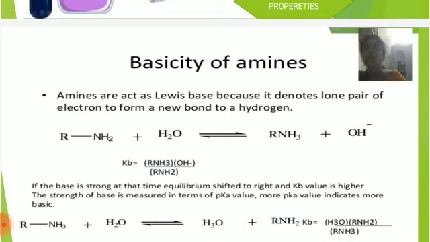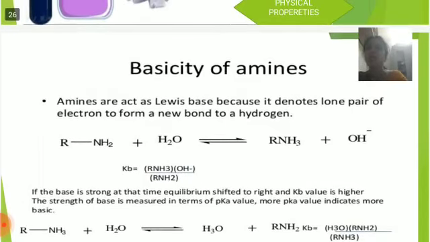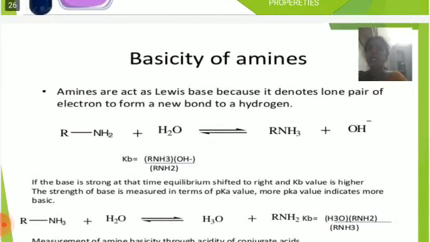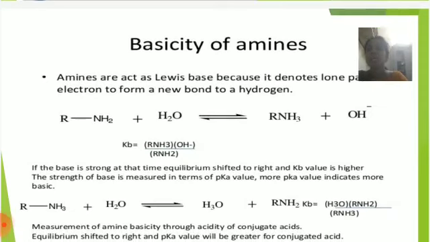Amines act as Lewis bases because the nitrogen has a lone pair of electrons to form a new bond to a hydrogen atom. RNH2 plus H2O is in equilibrium with RNH3 plus and OH minus. Kb is equal to the concentration of RNH3 plus into the concentration of OH minus, divided by the concentration of RNH2.